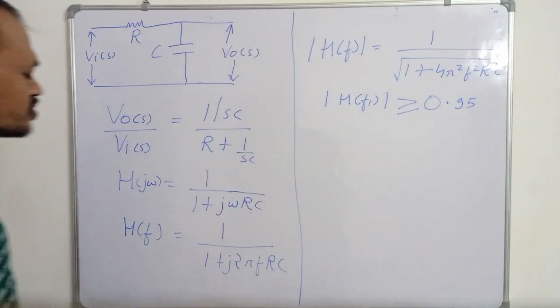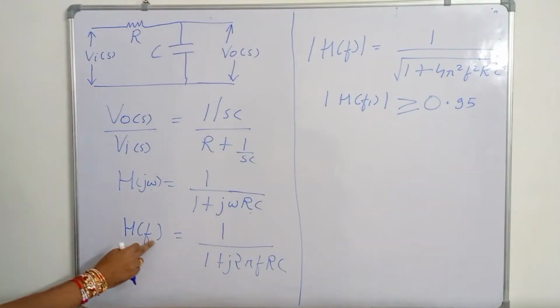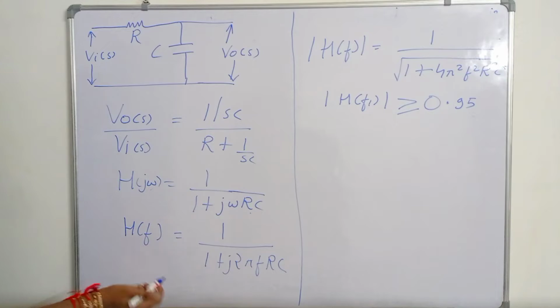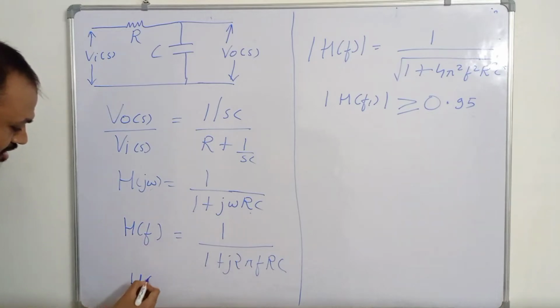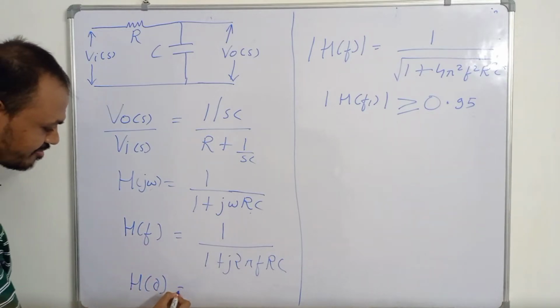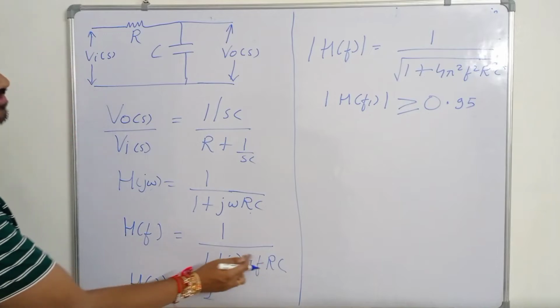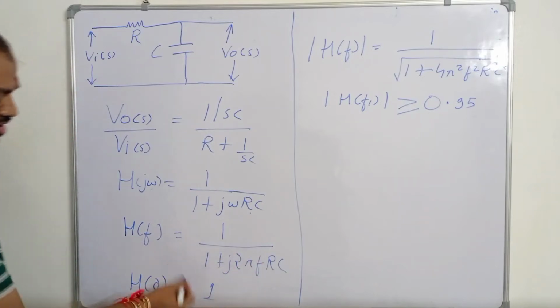Because if you see H of 0, if we have to find H of 0, then if you put f equal to 0, this term will become 0, so H of 0 will be equal to 1. H of 0 will be equal to 1. So this is your mod of H of F.